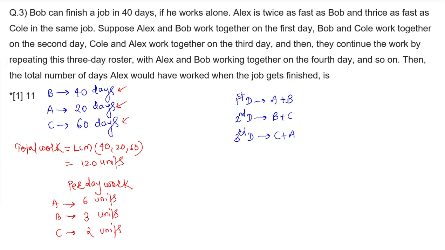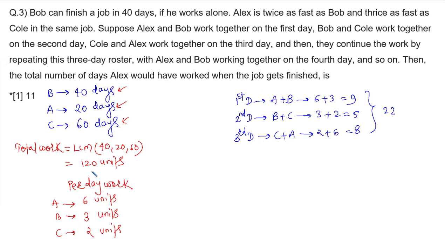So on the first day, A and B together will complete 6 plus 3, 9 units. Second day, B and C, 3 plus 2, 5 units. Third day, C and A, 2 plus 6, 8 units. So in these 3 days, how much work is completed? 9 plus 5, 14, plus 8, 22. In these 3 days, 22 units of work are completed.